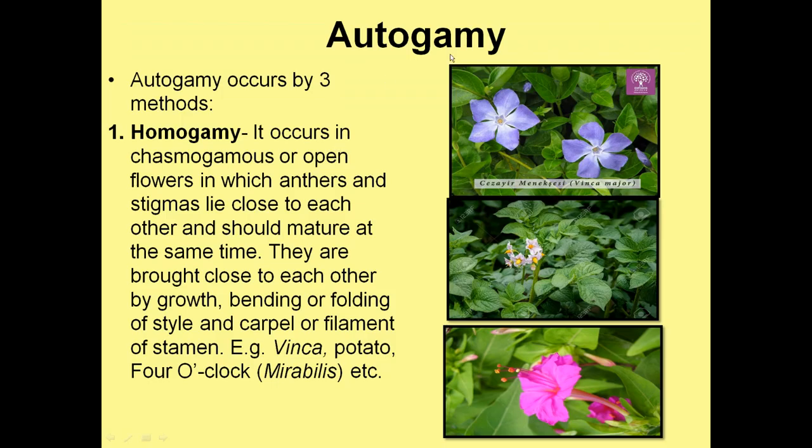Now come to the categories of autogamy. First is homogamy. It occurs in chasmogamous or open flowers. As you can see in the examples provided here, all flowers are open, but it ensures self-pollination. How? The anthers are oriented in such a position that they reach the stigma of the same flower so that self-pollination can happen. It occurs in the case of vinca, potato, four o'clock, which is also referred to as Mirabilis jalapa.